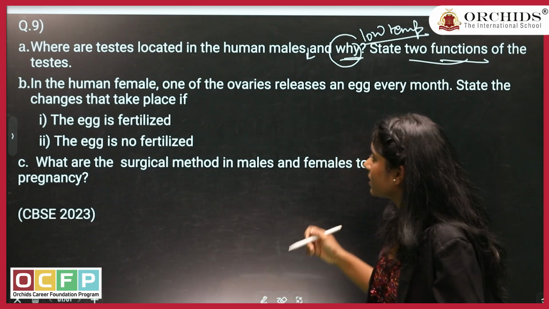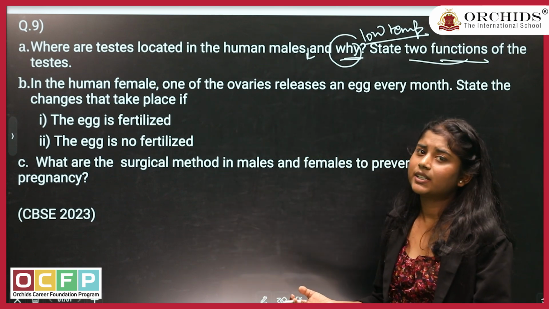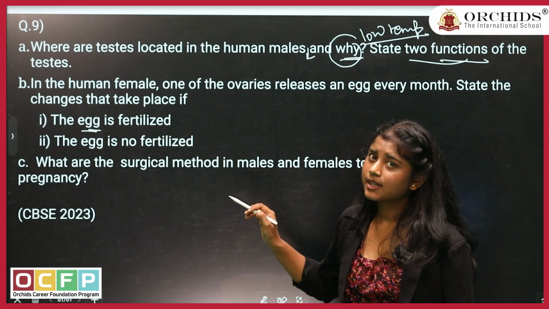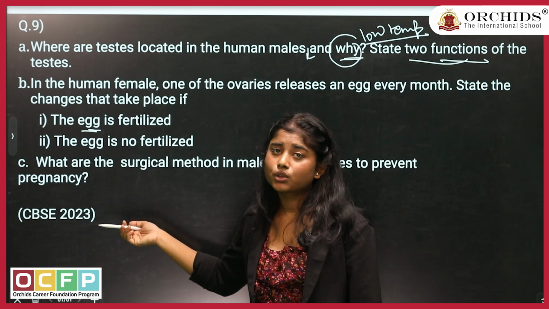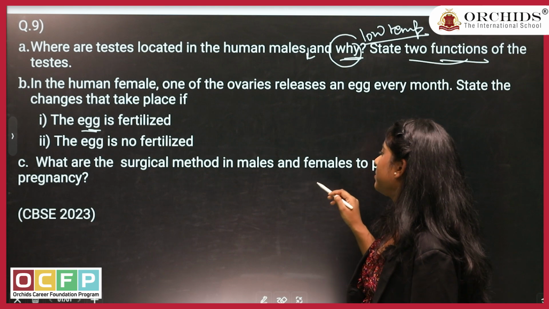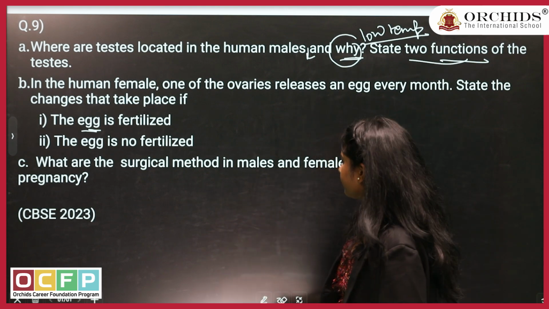That ovum, commonly we call it an egg. So what happens if that ovum is not fertilized, and what will happen if it is fertilized, right? The second question of yours. The third part of the same question is, what are the surgical methods in male and female to prevent pregnancy, right?